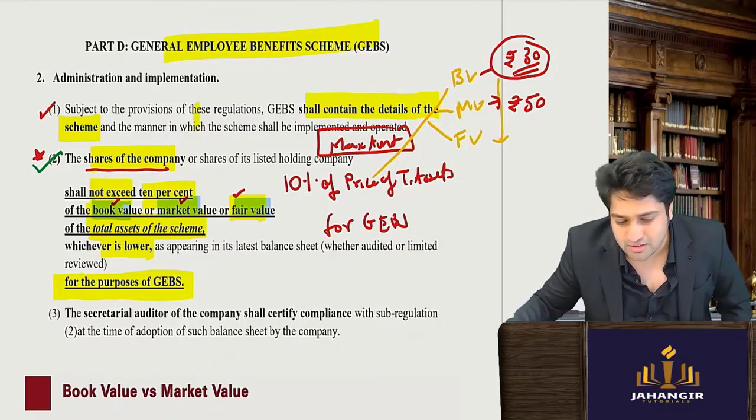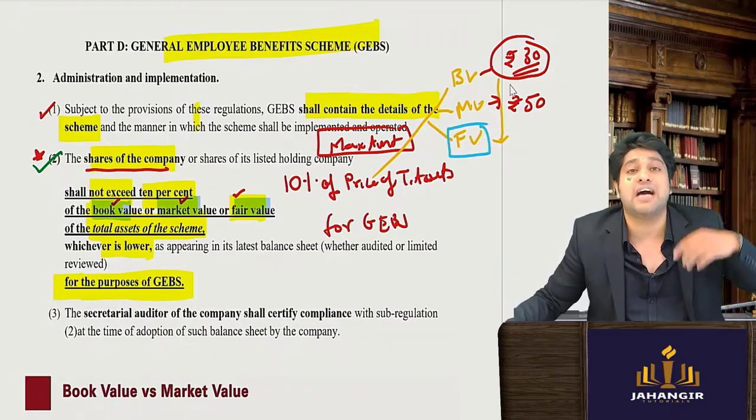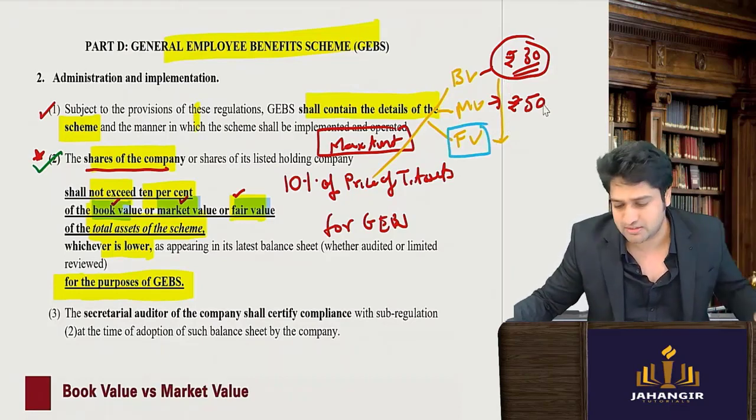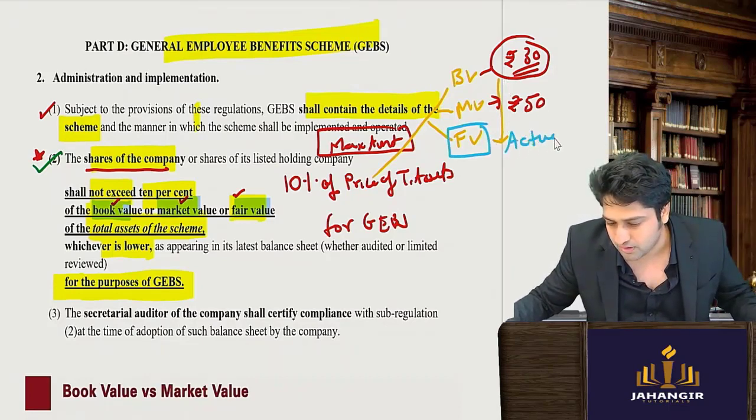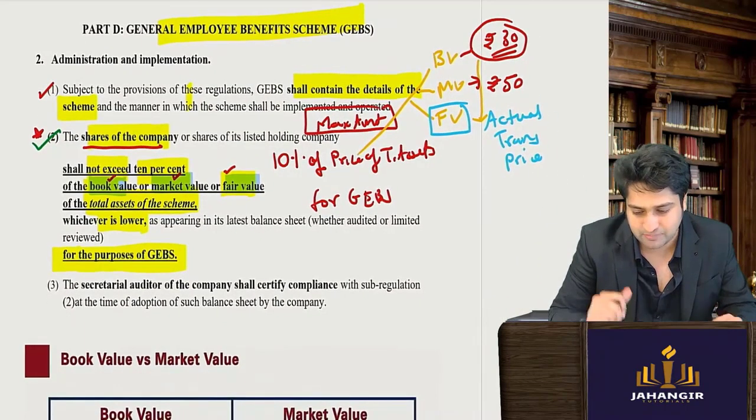And the other one is fair value. Now fair value is the actual transaction price. This is the actual transaction price. Let me explain with the help of an example.